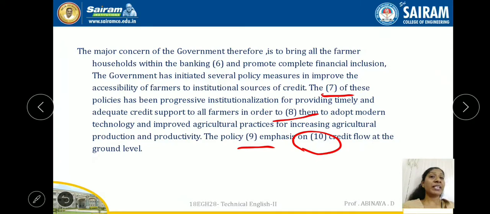The aim of these policies has been progressive institutionalization for providing timely and adequate credit support to all farmers in order to enable them to adopt modern technology and improved agricultural practices for increasing agricultural production and productivity. So, the policy lays emphasis on augmenting credit flow at the ground level.